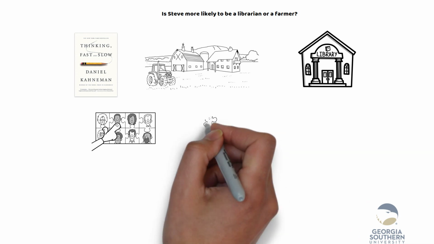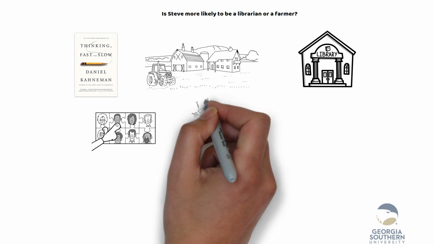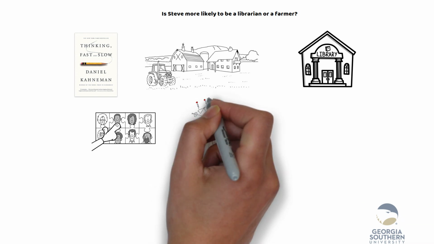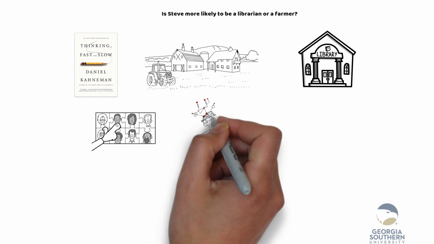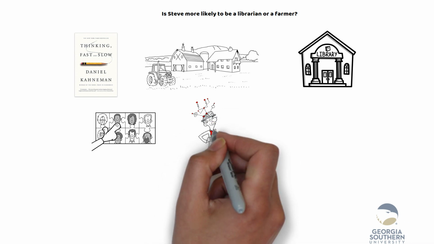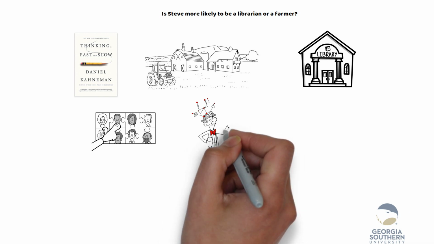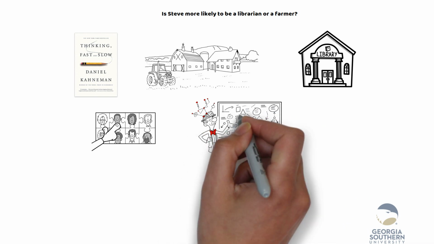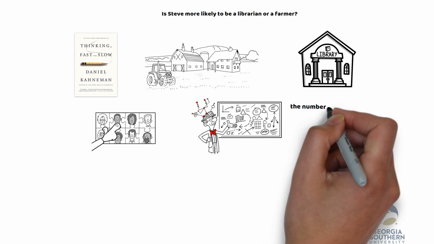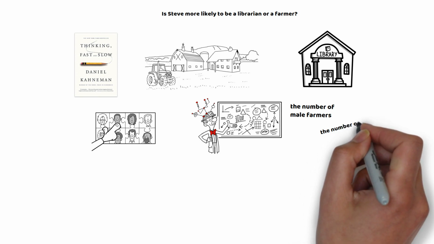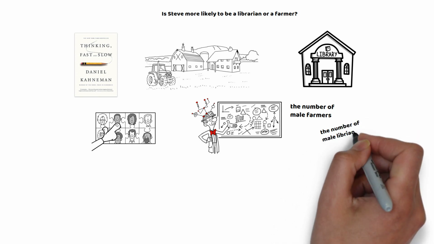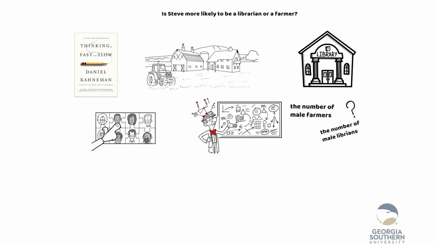In Kahneman's book, a statistician explains, there are more than 20 male farmers for each male librarian in the United States. Because there are so many more farmers, it is almost certain that more meek and tidy souls will be found on tractors than at library information desks. As we can see, this statistician explains the relationship between two measurable variables, the number of male farmers and the number of male librarians.